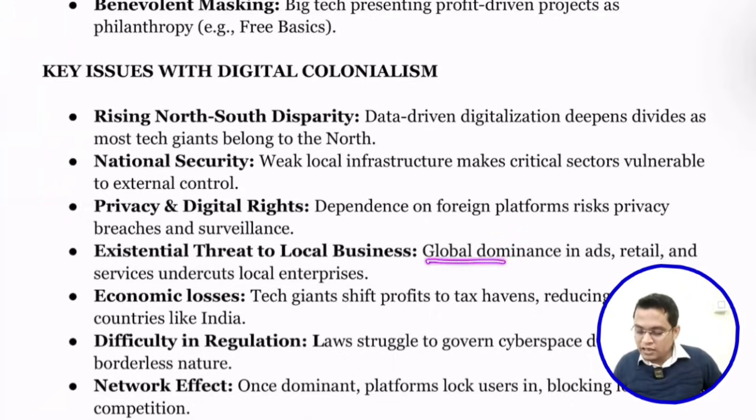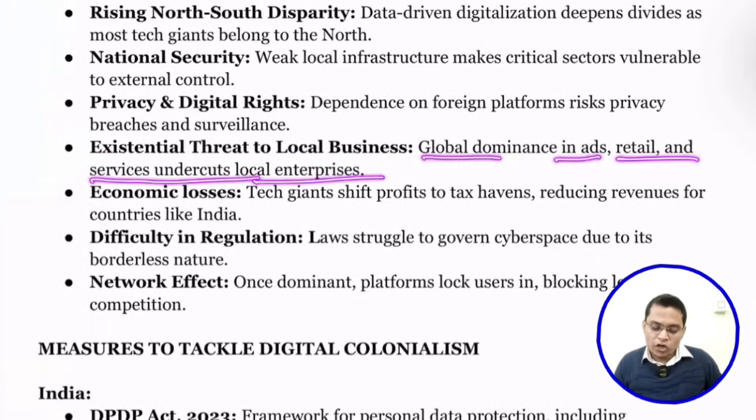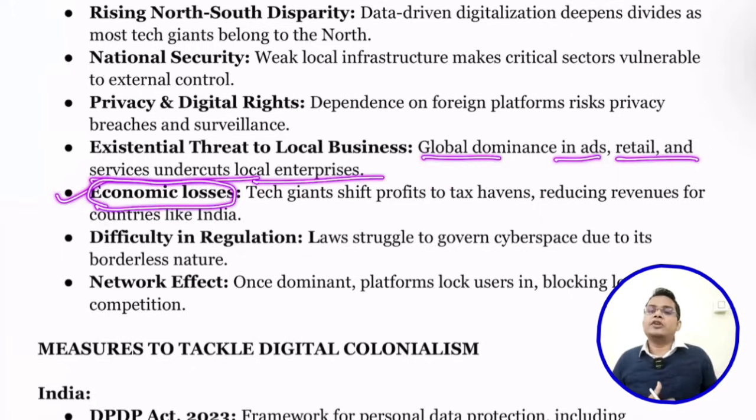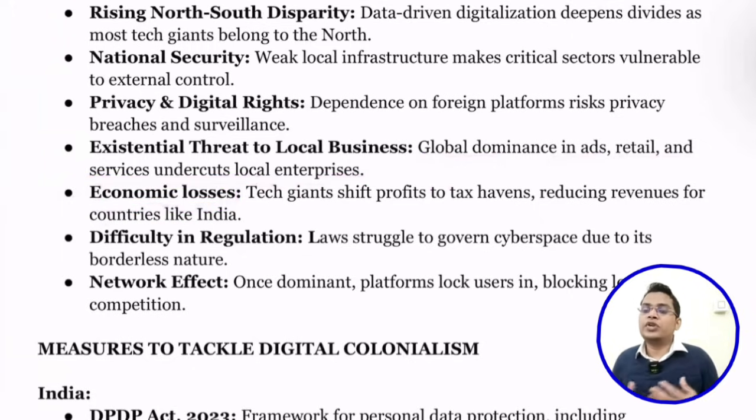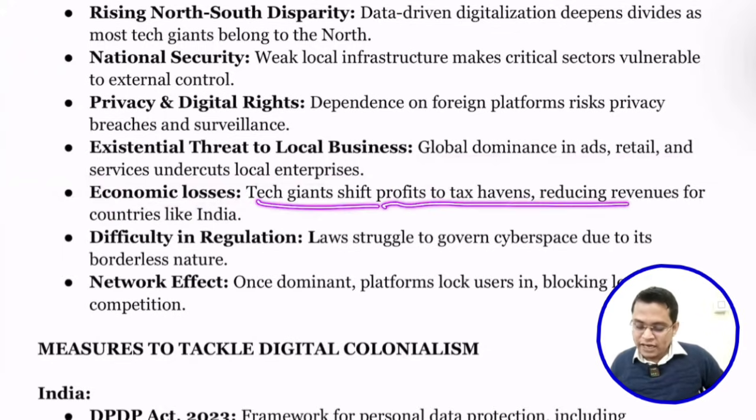So global dominance in retail and service undercuts the local enterprise. Next is economic losses. What these big enterprises are doing is shifting their profit to a low tax base and avoiding paying taxes. That is what led to the huge loss for India. Tech giants shift profit to tax havens, reducing revenue for a country like India.